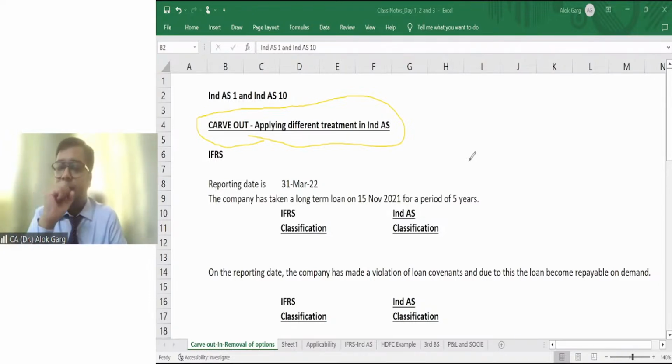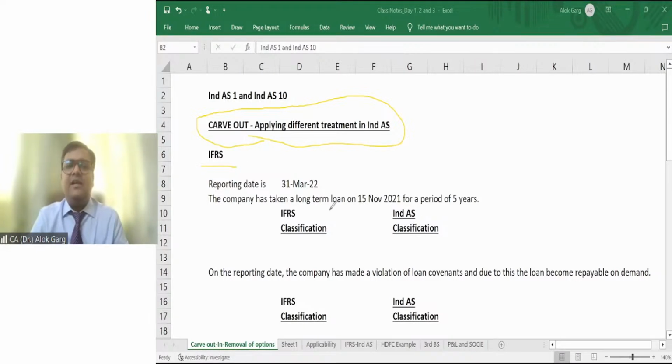That's all. Okay. So for example, I am talking about Ind AS 1 and Ind AS 10. Ind AS 1, we will be taking in the next class. So when I'm talking about the first standard, Ind AS 1, which talks about presentation of financial statements, right? So friends, in IFRS, the standards are IAS 1 and IAS 10.